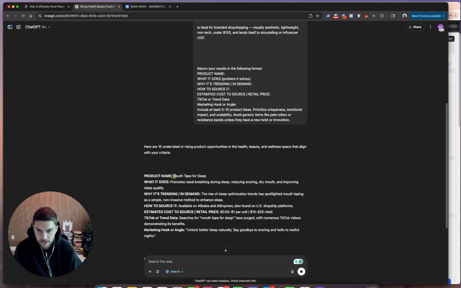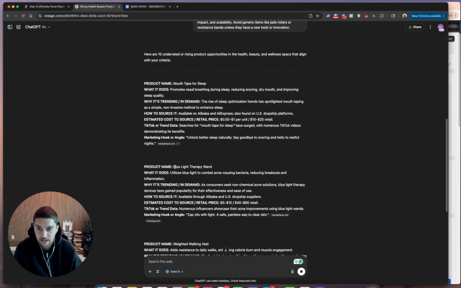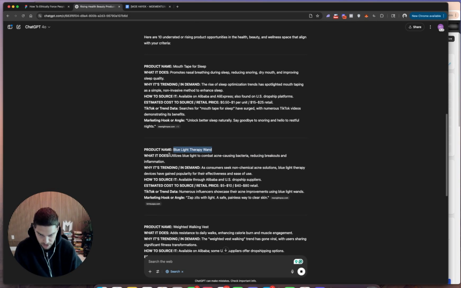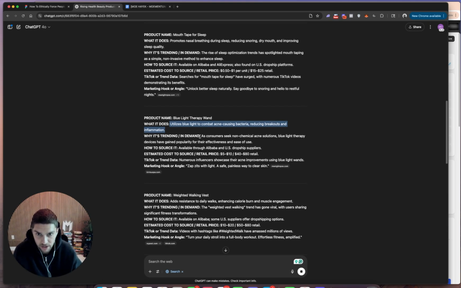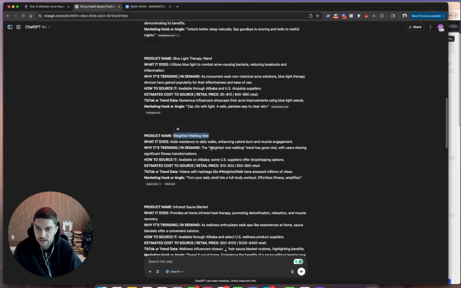So first thing it says, mouth tape for sleep. Not bad. Next, blue light therapy wand. This sounds interesting. Utilizes blue light to combat acne causing bacteria. Wow, this is interesting. I'm not gonna lie. Why is it trending? Consumers are seeking non-chemical acne solutions. This is pretty cool. Weighted walking vest also sounds interesting.